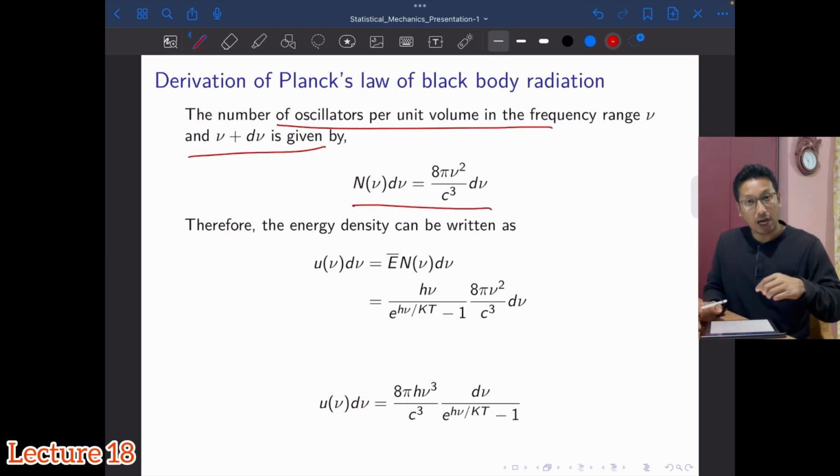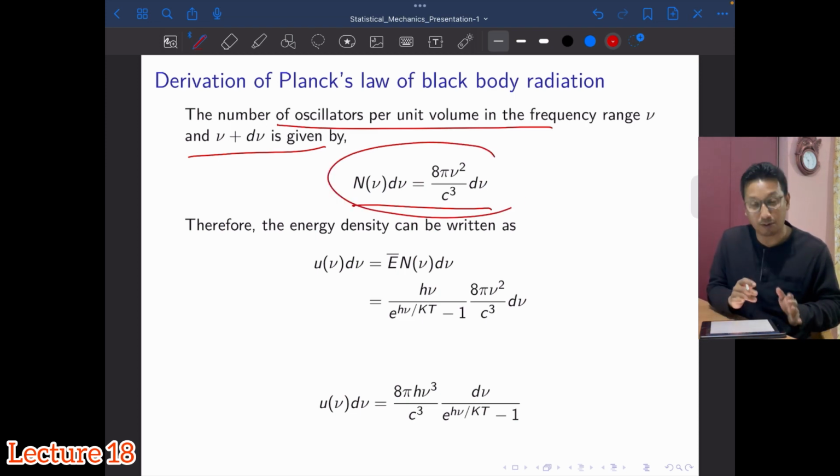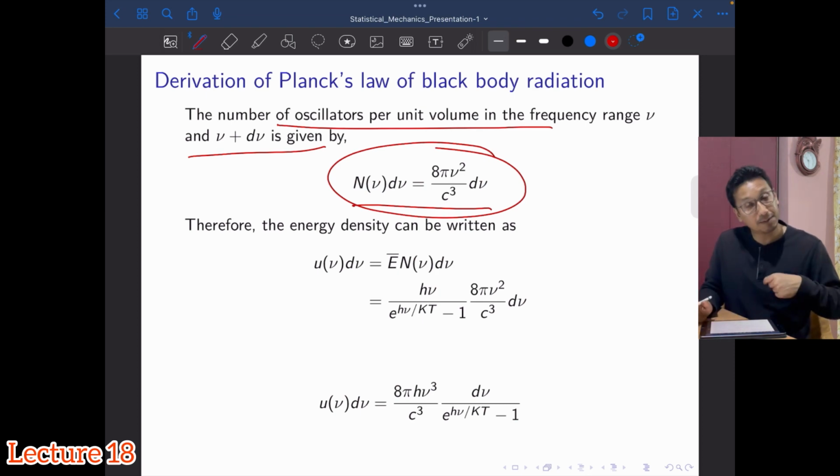So now I know the average energy. In the earlier case we had used classical mechanics. After calculating the number of modes or oscillators per unit volume, we multiplied by the average energy to calculate the energy distribution, or the energy density, right? There we took the average energy to be kT, but here, because we assume these to be quantum oscillators, we calculated our expression for average energy a little differently.